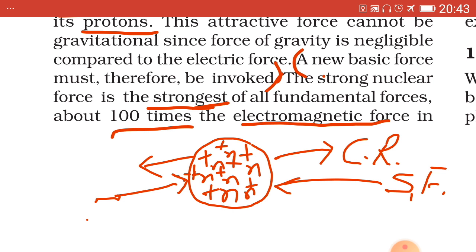This makes us think that some force which is stronger than the Coulombian repulsive force, and which overcomes it, should be acting in the opposite direction to that of the Coulombian repulsive force, which I have shown by SF, and Cr means Coulombian repulsive, due to which the protons are bound together inside the nucleus.